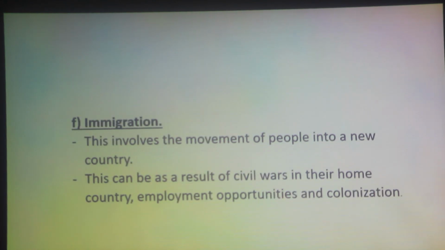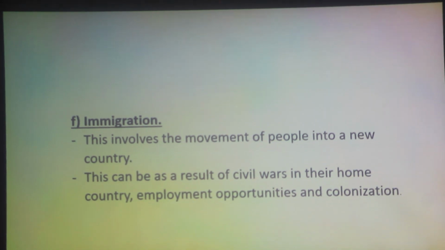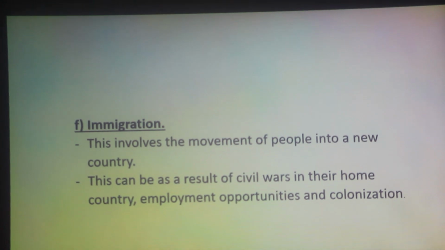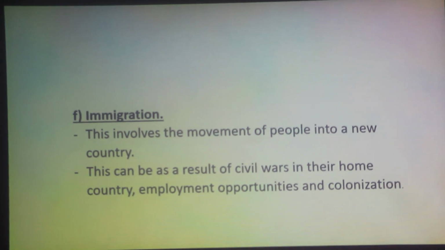Lastly, we have immigration, which involves the movement of people into a new country. You have seen instances in Kenya where it's not only Kenyans who live here, we have other people who have come into our country, and even some have become citizens.